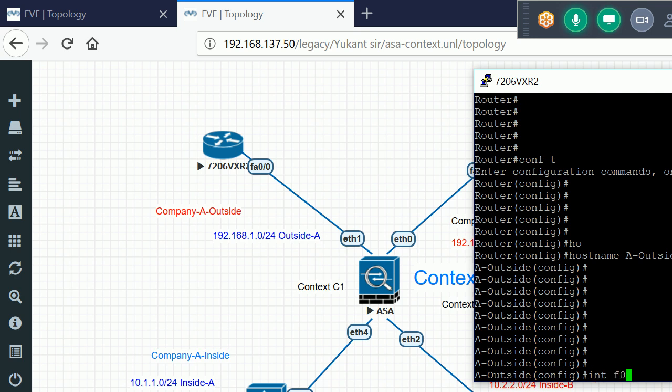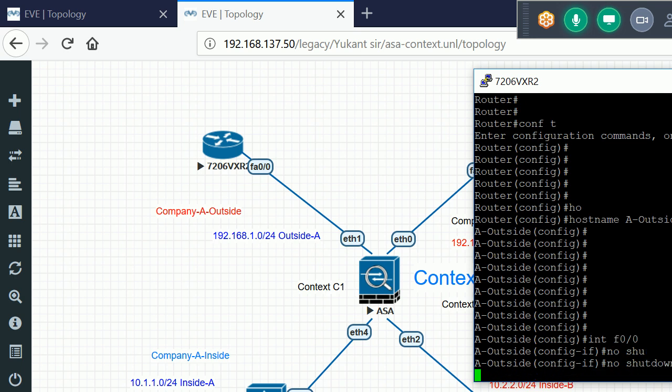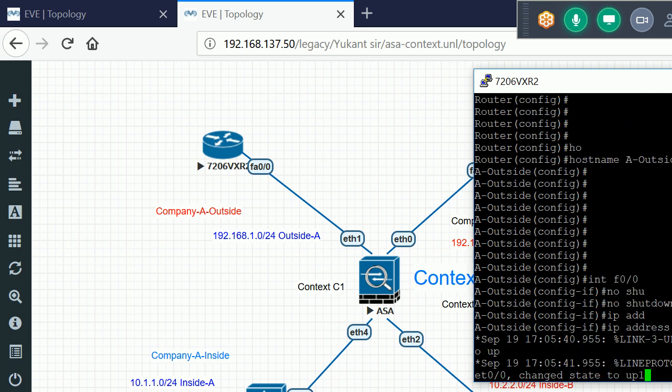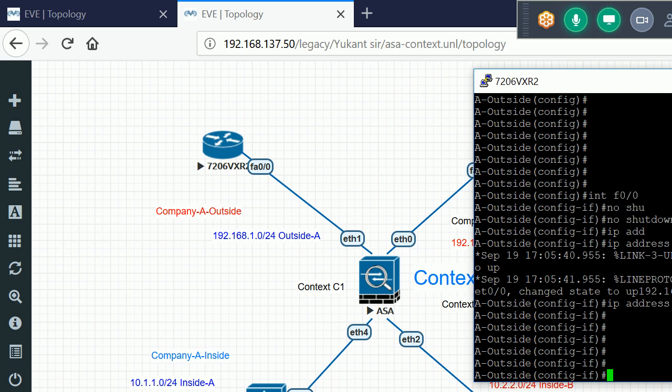I'll set the IP address. No shutdown. IP address 192.168.1.100, let's suppose I'll take 100 here, with mask 255.255.255.0. Okay.